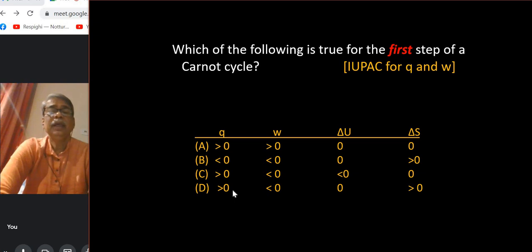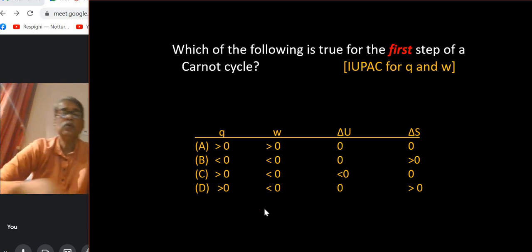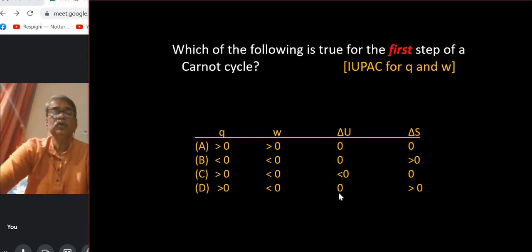But Q is less than 0 or greater than 0? Because delta U is 0, it is an isothermal process. So it does its work at the cost of heat. So it must absorb some heat at the first step. So Q is greater than 0. So out of B and D, D is the right answer. Okay, so D is the right answer.